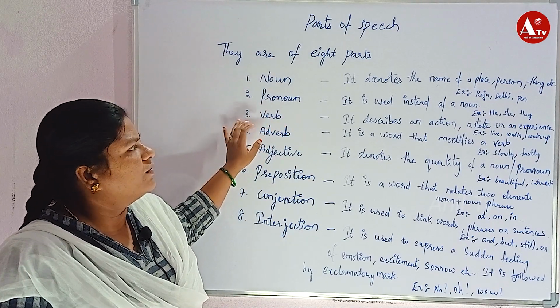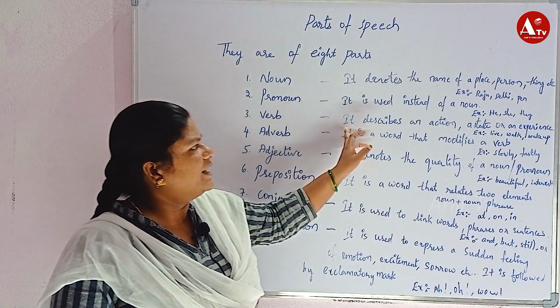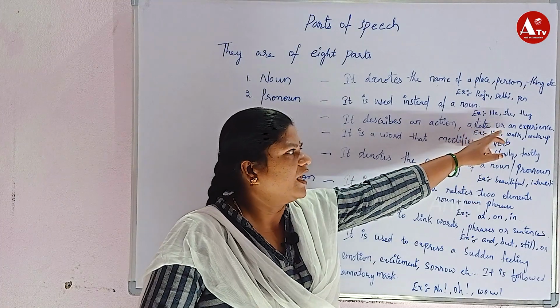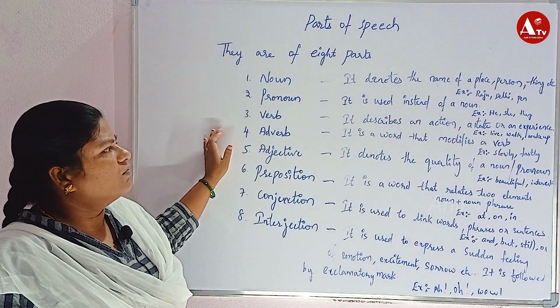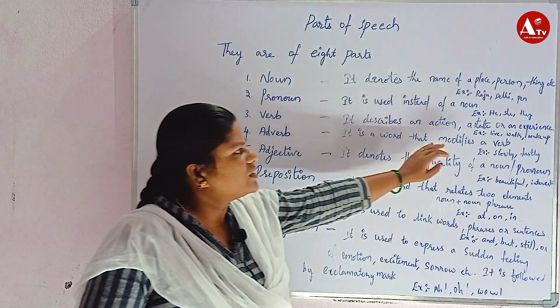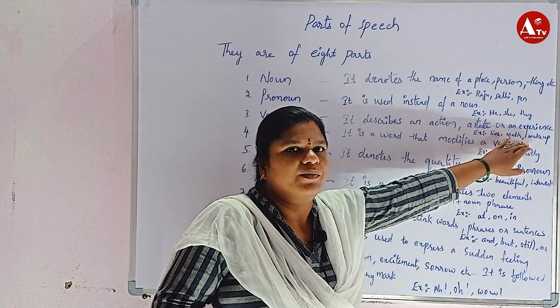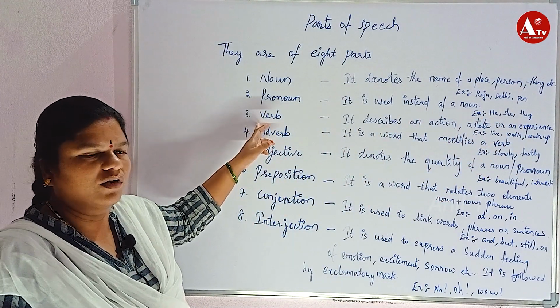So verb has different types. It describes an action or a statement or an experience. Examples of verbs are leave, walk, wake up. These all come under verb.